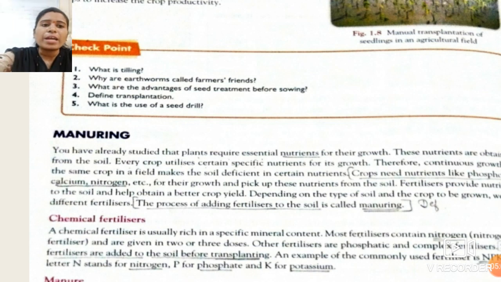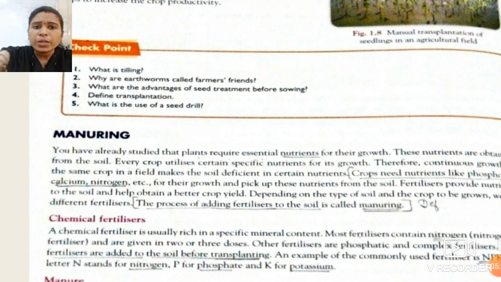Just like we require nutrients, that means vitamins, minerals, calcium, plants also require certain nutrients for proper growth and development. So how do these plants get these nutrients, students? These nutrients get to the plants from the soil.